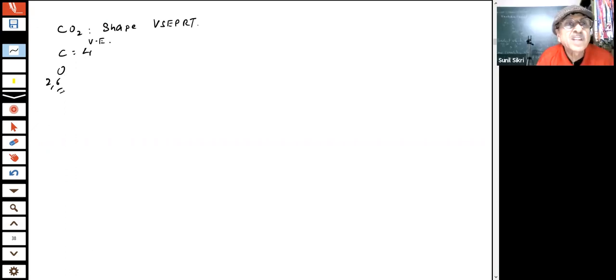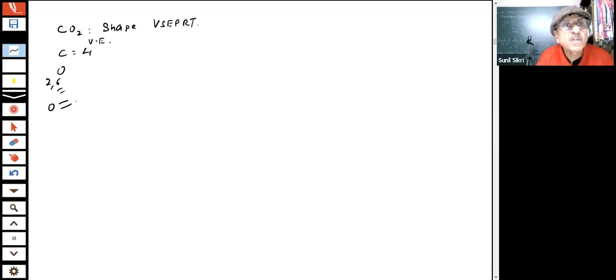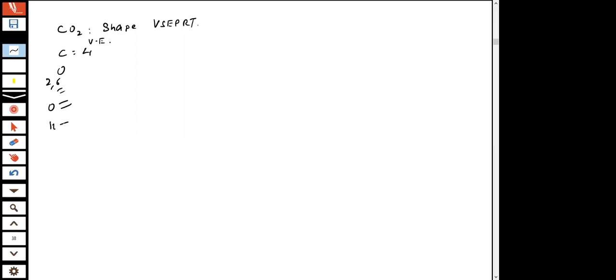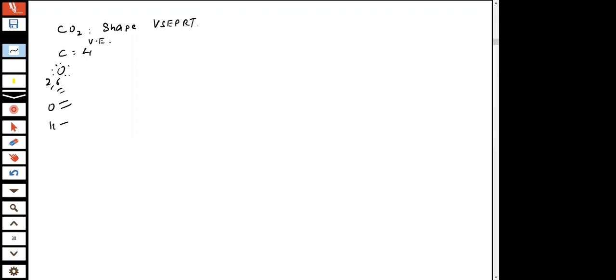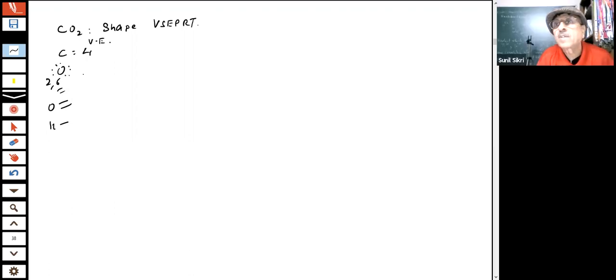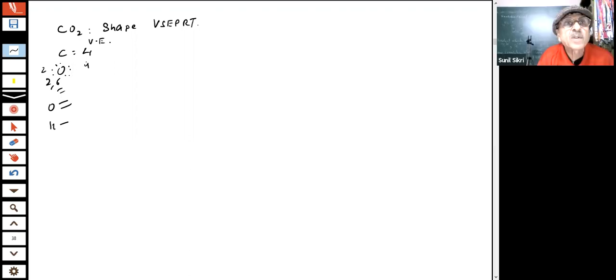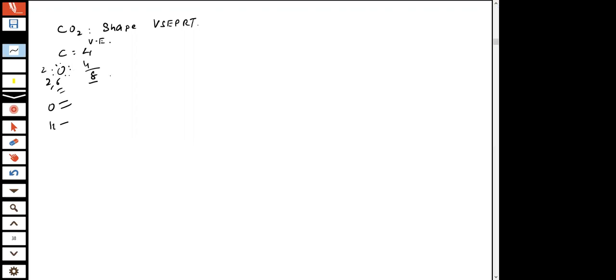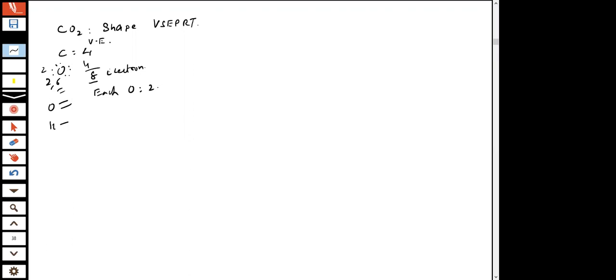Each oxygen uses 2 electrons to form a double bond. Oxygen forms a double bond, it needs 2 electrons. Hydrogen forms a single bond, that is only 1 electron. So oxygen has 6 electrons, it will share 2 electrons, and carbon will share 2 electrons. If you have 2 oxygens, then there are 4, total 8 electrons, and each oxygen needs 2 electrons.